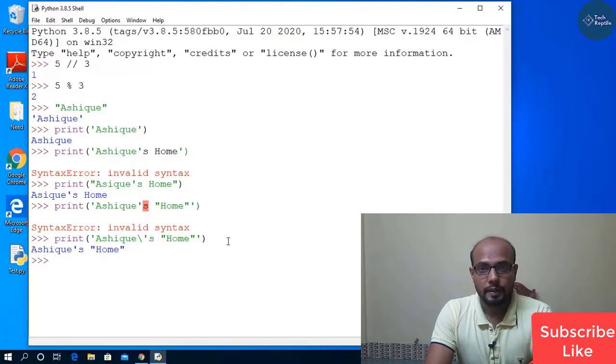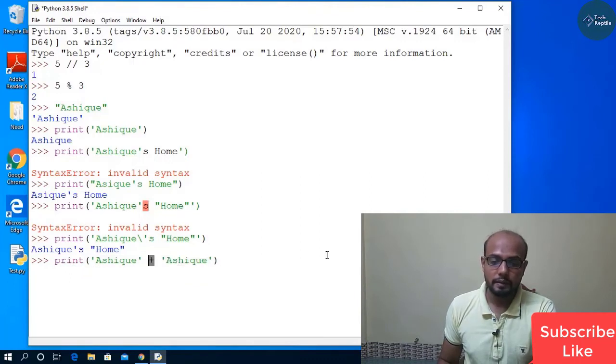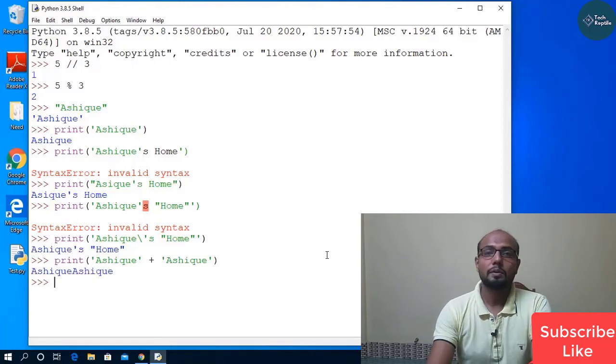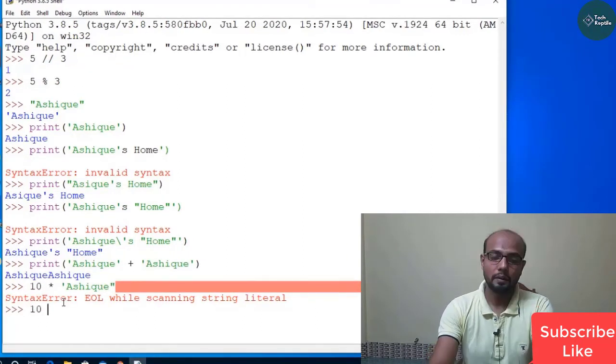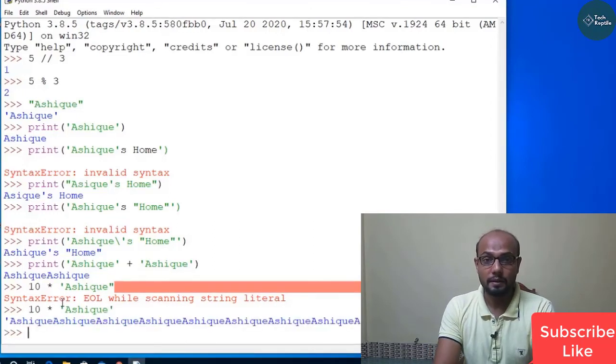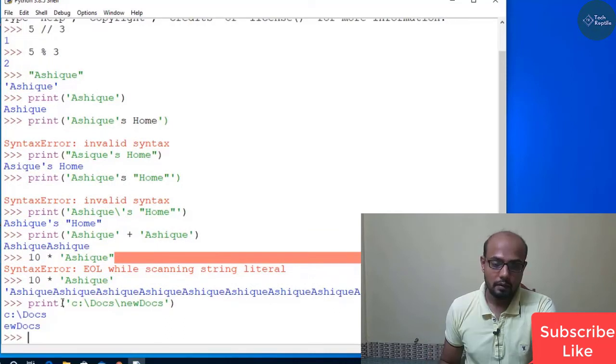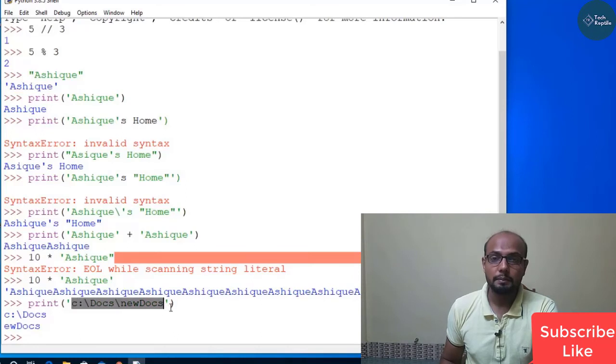If I want to print my name 4 times or 10 times, is it possible? The plus sign between two strings just concatenates them into a string. Just look like this. If I want to print 10 times, what should I do now? Look at this result. I just printed 10 times. So Python is fun and you can do anything with your fun program. Now I'm going to print some interesting thing.